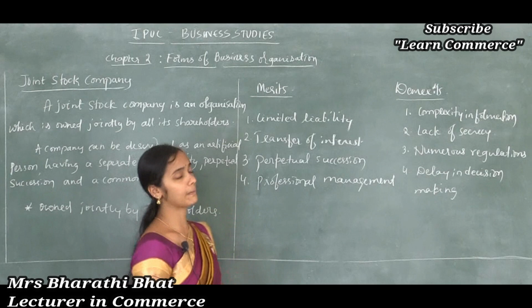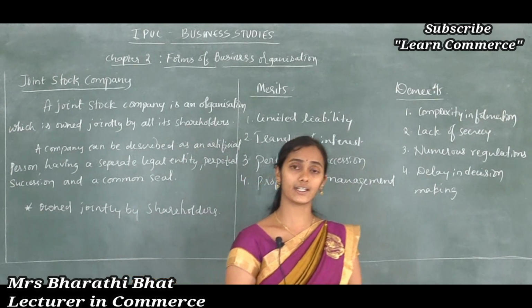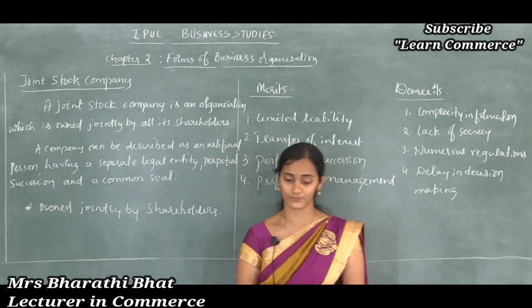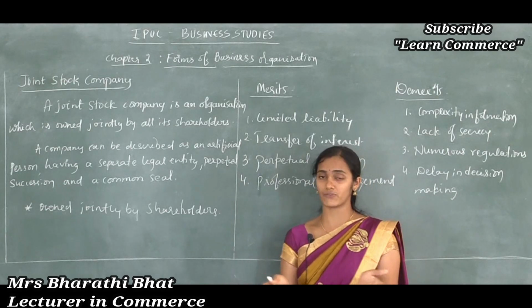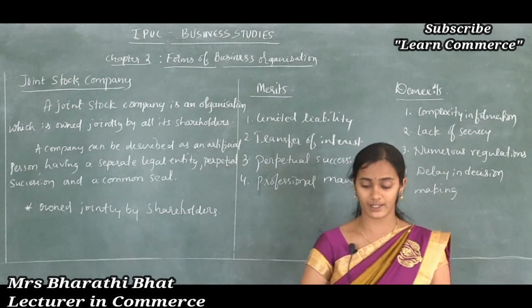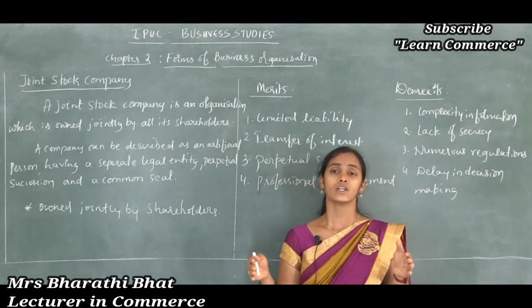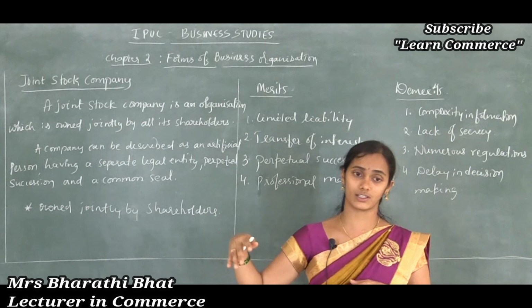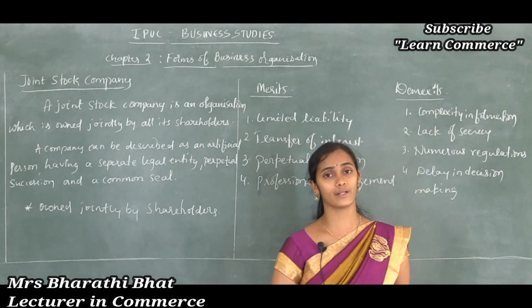In perpetual succession, the existence of a company cannot be affected by the death, retirement or insolvency of a member, or by insanity of its member, because it has a separate legal entity. The continuity of the business does not depend on the decision of the members.